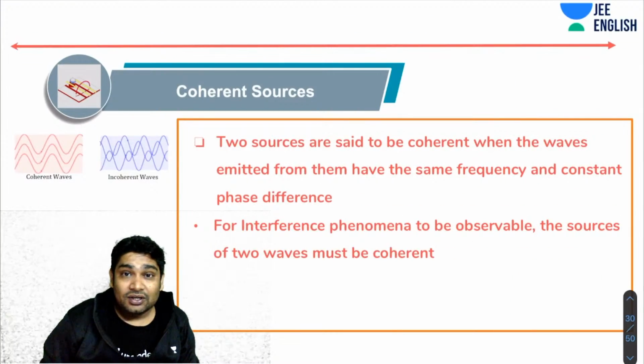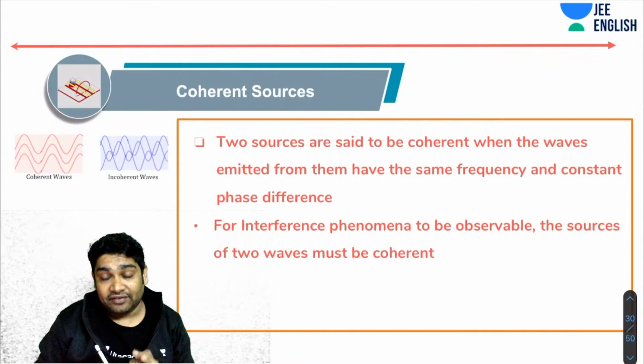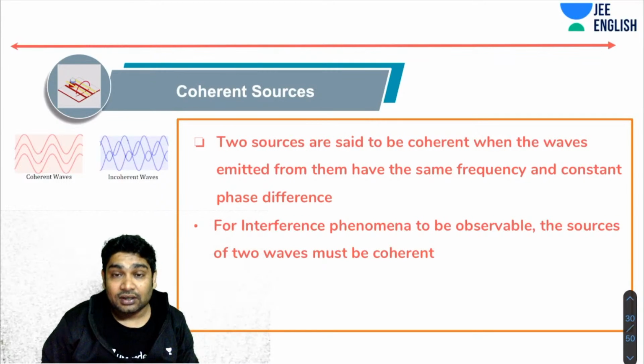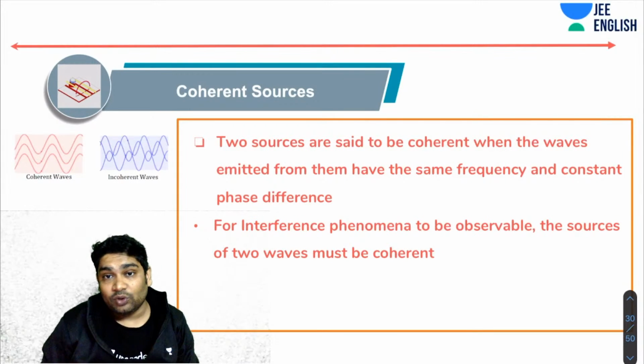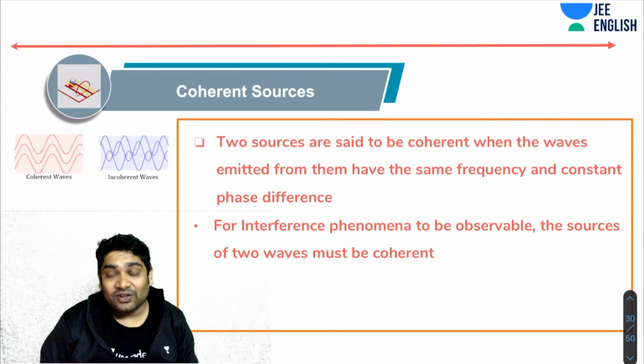Okay. So for interference, we need something called coherent sources. Okay, so again, pay close attention to everything that I'm discussing here. All this is important. If you don't follow one thing, then you may not be able to understand all the concepts. Okay, so pay close attention. First, we'll talk about coherent sources.